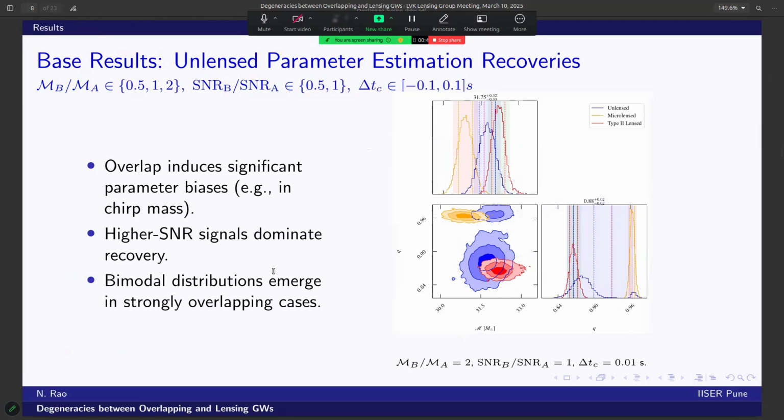For example, the chirp mass often shows bimodalities in the recovered space. Additionally, the louder signal typically dominates the recovery. So, if one signal has much higher SNR, its characteristics can overshadow the weaker signal, leading to biased estimates. This is often very well understood and is intuitive given we have seen the plots earlier. This finding motivates us to search for alternate waveform structures that our overlapping signal might mimic.